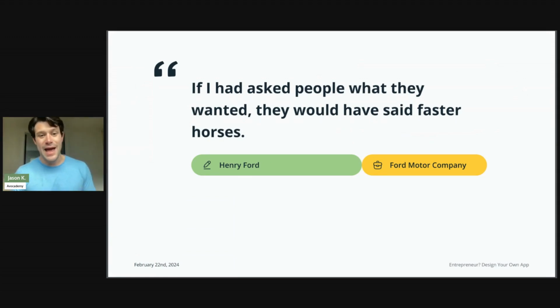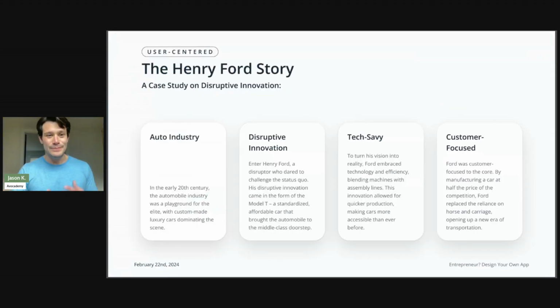So a great way to frame this section, I have another quote here. It's going to be from Henry Ford, the founder and CEO of Ford Motor Company. And this is a quote by him saying, if I had asked people what they wanted, they would have said faster horses. And it's a really interesting thing to keep in mind, because we're going to go through this whole case study. And this is where we bring in the aspect of user-centered design, right? So let's walk through Henry Ford's story.